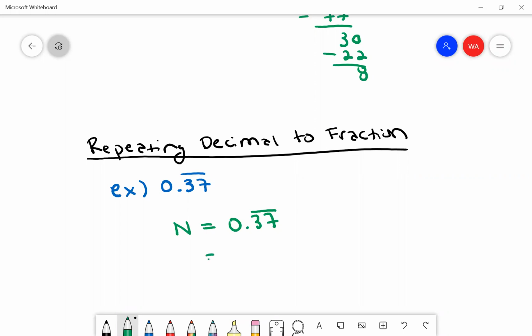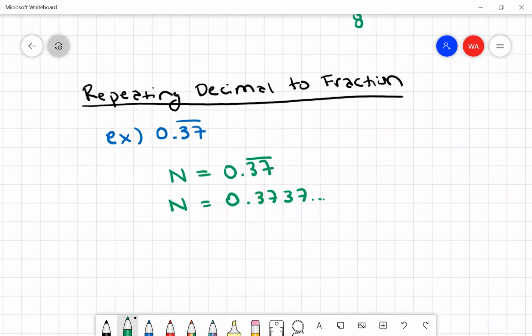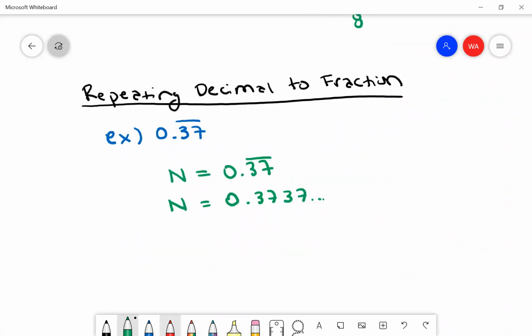Rather than write 0.37 with a bar, I'm going to write 0.3737, and it just keeps repeating forever and ever. So dot, dot, dot. The reason I'm doing that is I'm now going to multiply both sides by 100. On the left side, I just get 100n. But on the right side, when you multiply a decimal by 100, it moves the decimal twice. So this becomes 37.3737, repeating forever and ever.